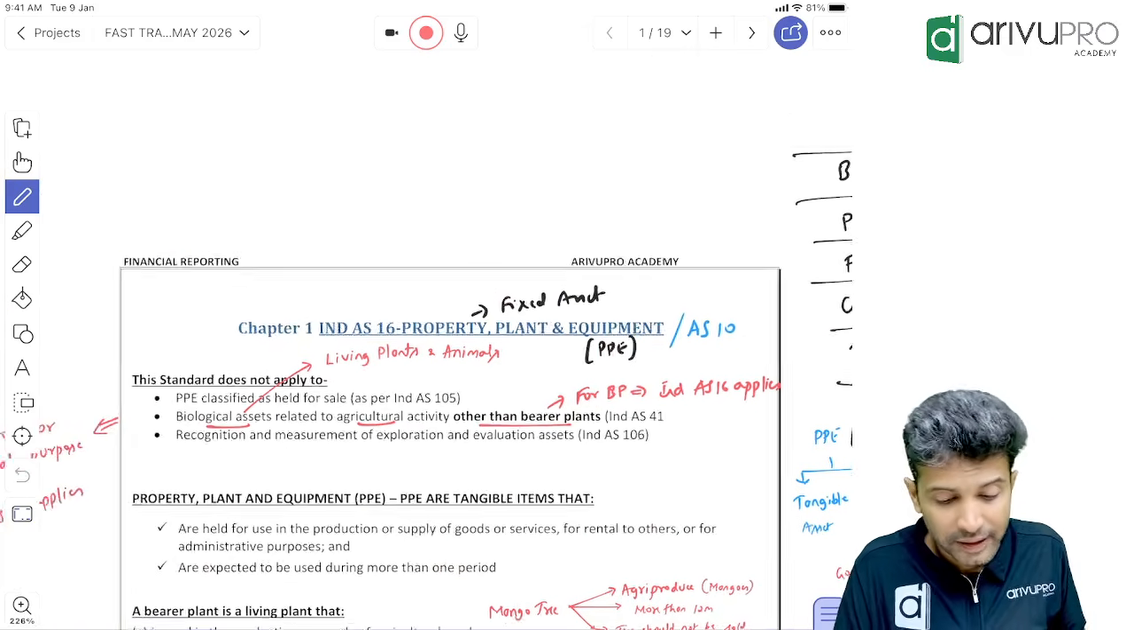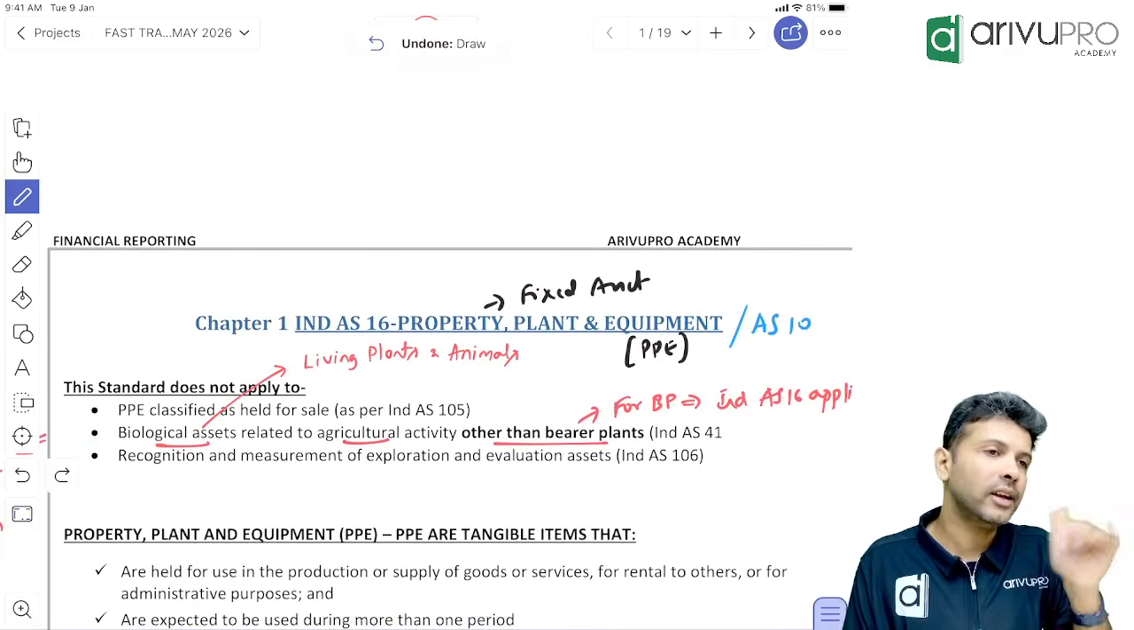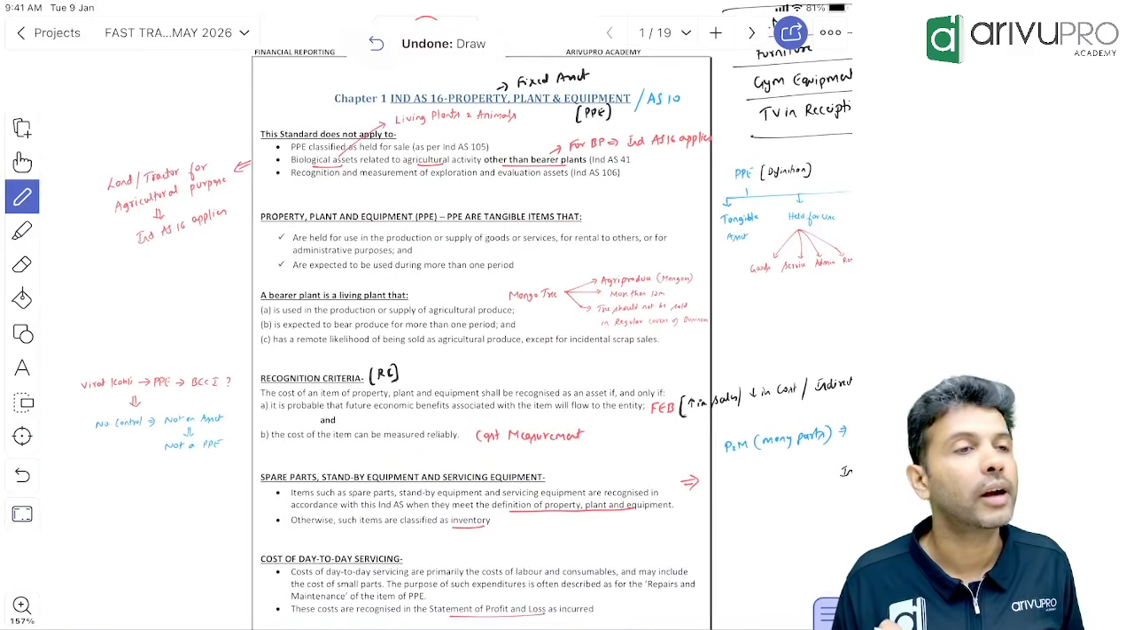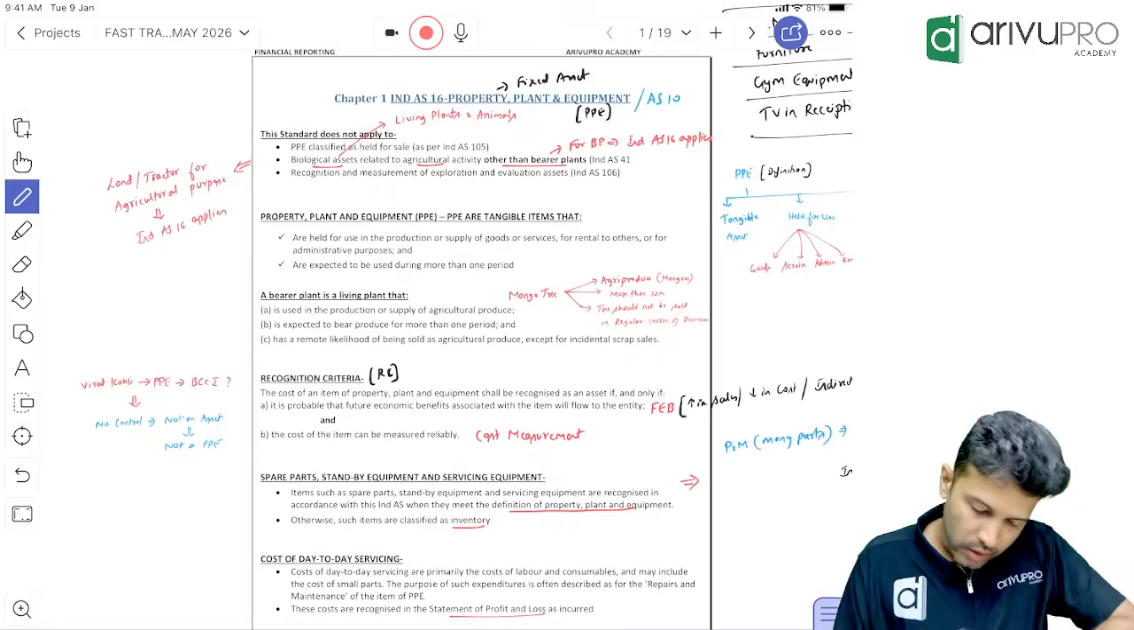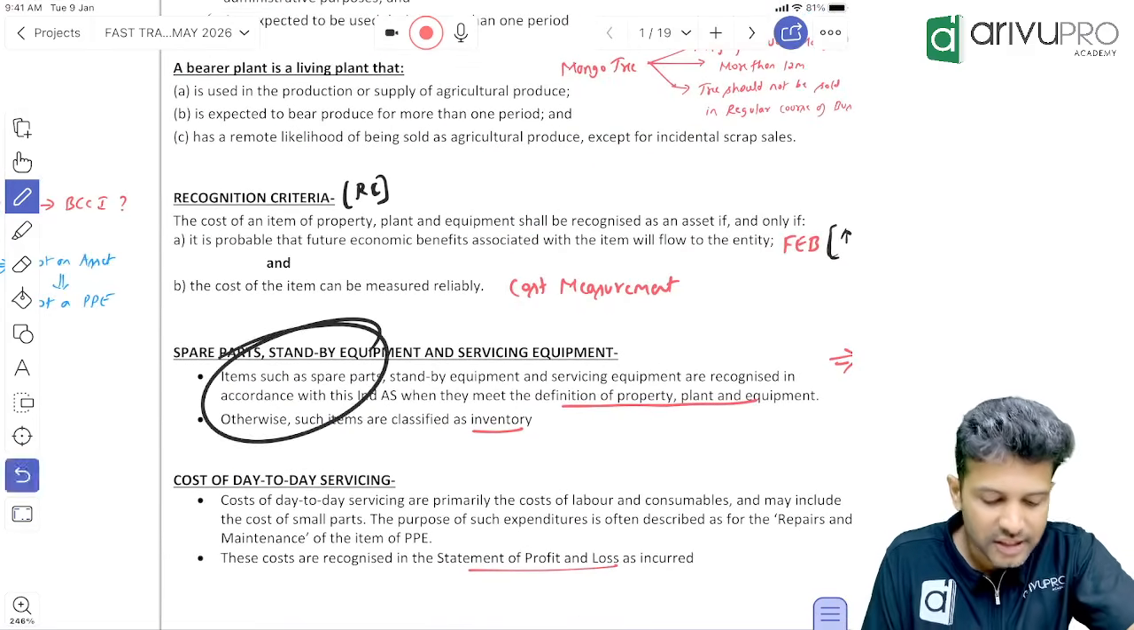If it is a bearer plant, which standard will apply? IND AS 16. That's all we have done. Done. Okay. Next, spare parts and standby equipment.